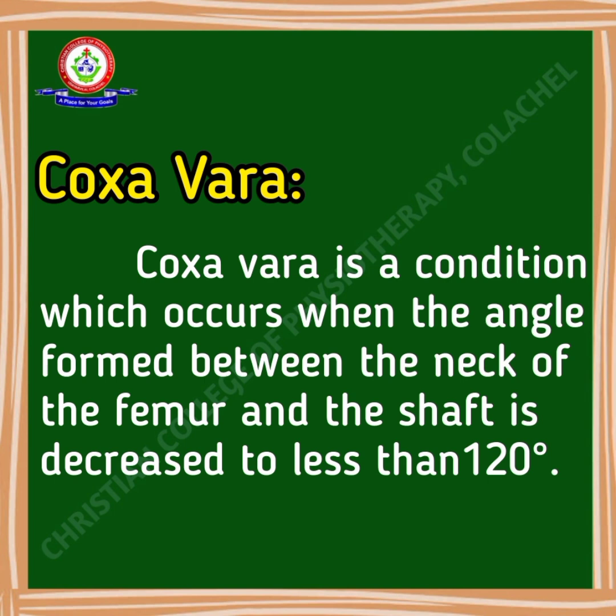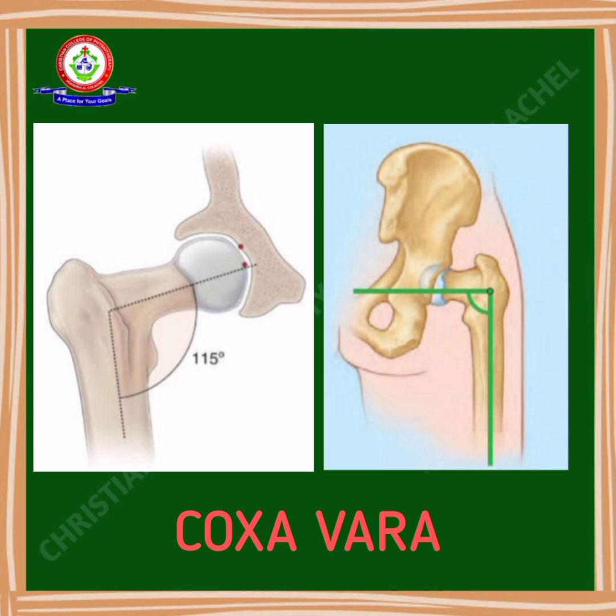Next condition is coxa vara. Coxa vara is a condition which occurs when the angle formed between the neck of the femur and the shaft is decreased to less than 120 degrees. Simply, we can say the angle is reduced to 120 degrees. This picture shows the condition coxa vara. Here, the head of the femur is fully enclosed by the acetabulum of the hip bone.